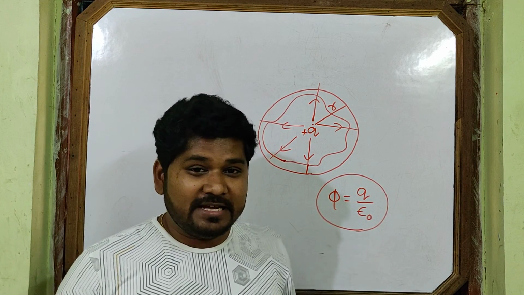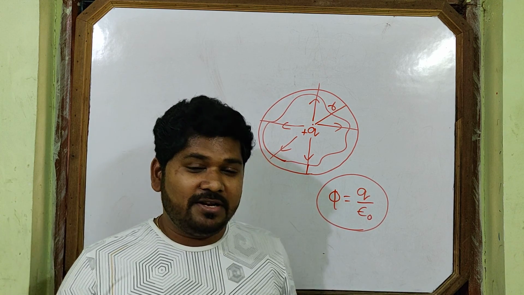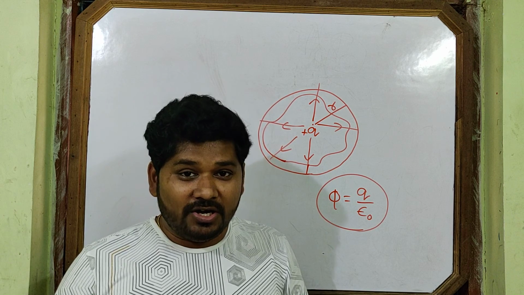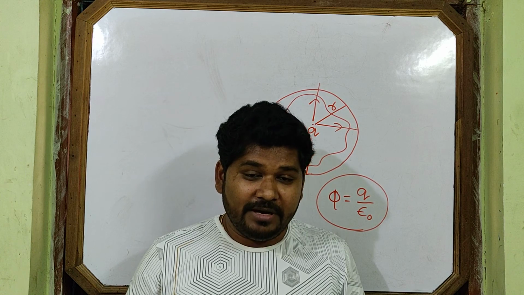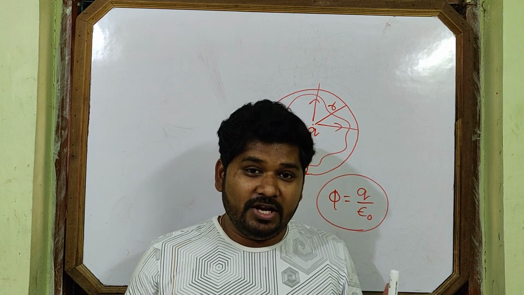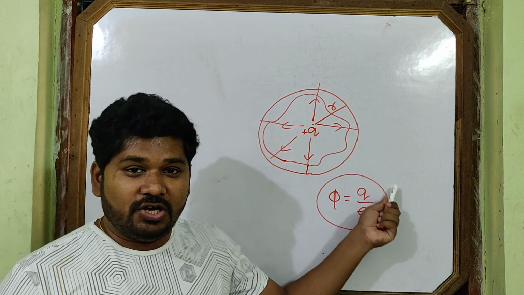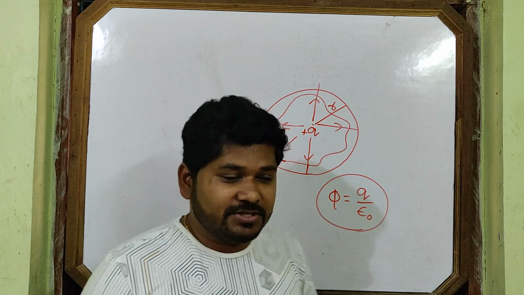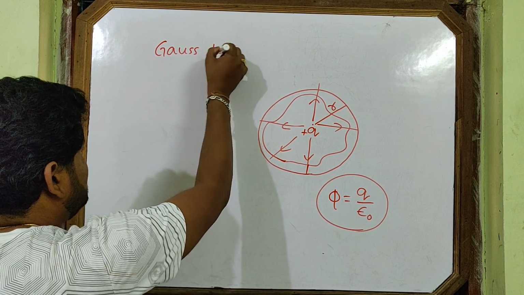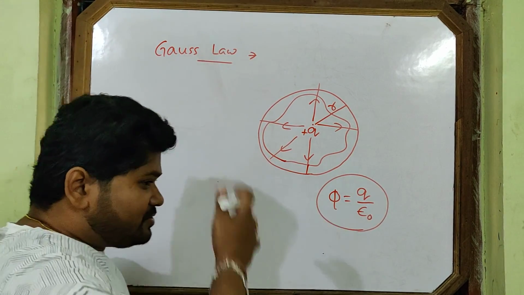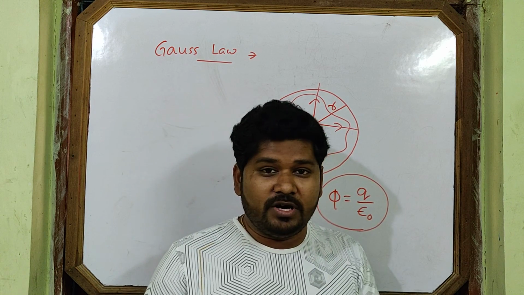I am not telling you this answer. From where do I get this answer? Gauss told you. Gauss, a renowned scientist of electromagnetism, who gave a lot of laws, studied a lot, and did a lot of research about electricity and magnetism. Gauss gave the law. This is the Gauss law. Now our discussion will be about Gauss law, a very important law. Sometimes it is also called the fundamental law of electrostatics.